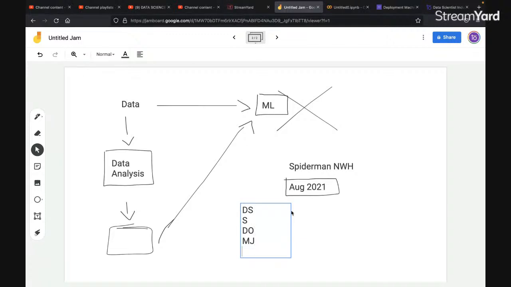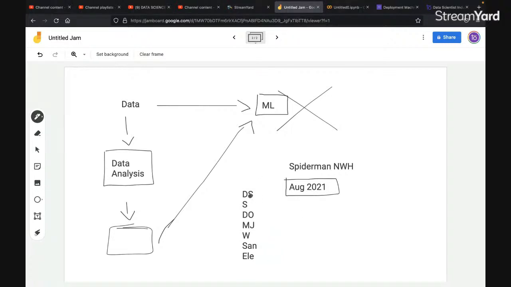We have seen Wong will be there. Any other character? Sandman. Any other character? Electro, right? We have seen these many characters in the trailer.